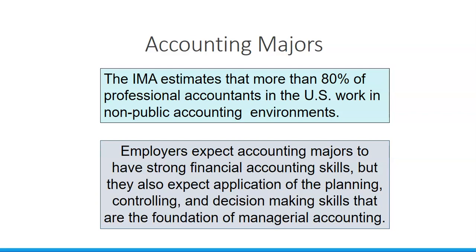Or you can work in industry. So when you're working in industry, this is when you're working for a private company or a publicly traded company, manufacturing plant, a lot of different kinds of industry where you work in some managerial accounting.